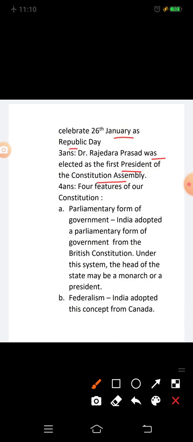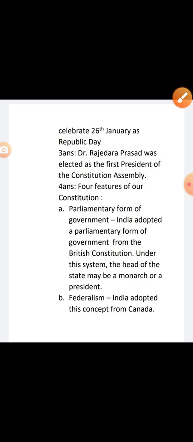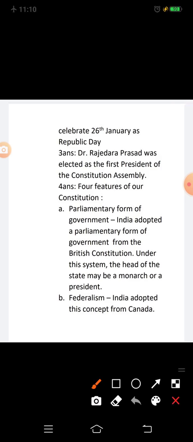The answer is 4 features of our Constitution are: first, parliamentary form of government. India adopted a parliamentary form of government from the British Constitution. Under this system, the head of the state may be a monarch or a president.